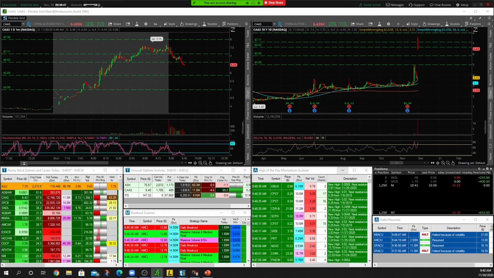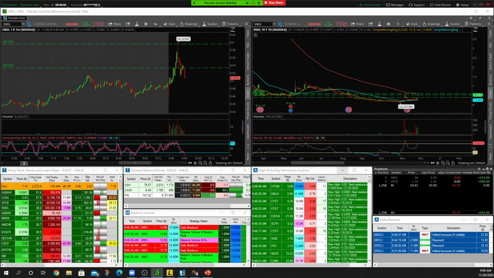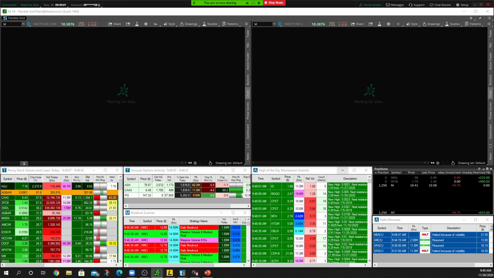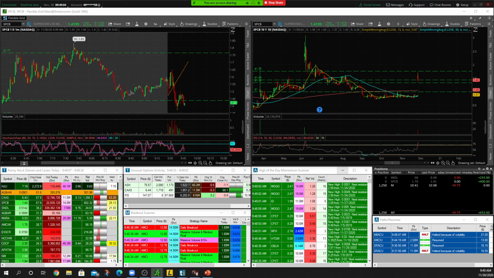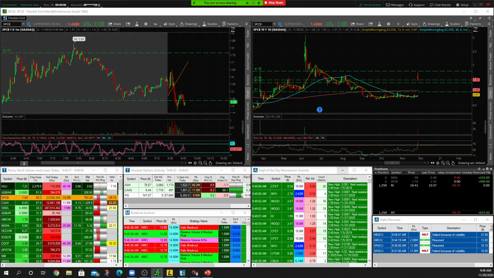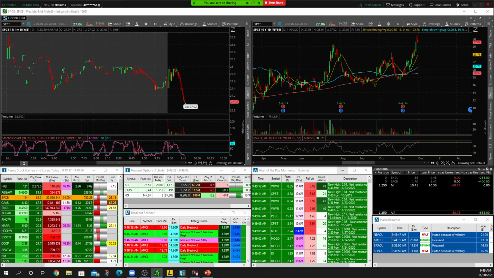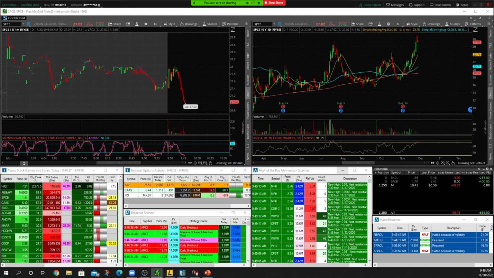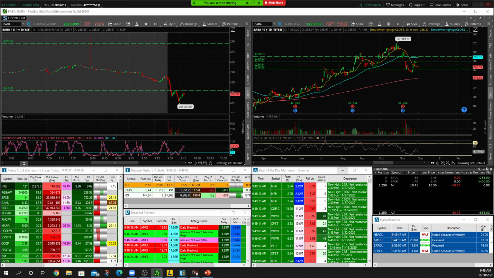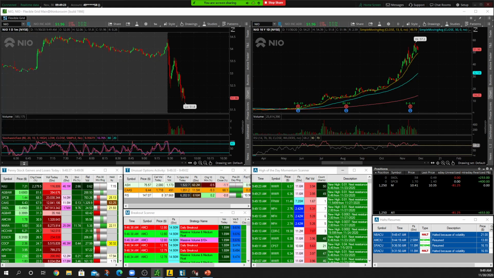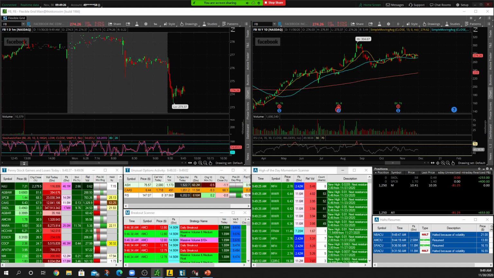Other than that, CAAS falling off. SNDL already made its move, giving a lot back. SNSS not doing too much. Let's see if we can actually bottom out down here towards around the 179s, the 180s. SPCB looking pretty bearish. Zoom, still have some time for that to work itself out. SPCE. Tesla giving quite a bit back. NIO, Netflix. Let's go look at some options.